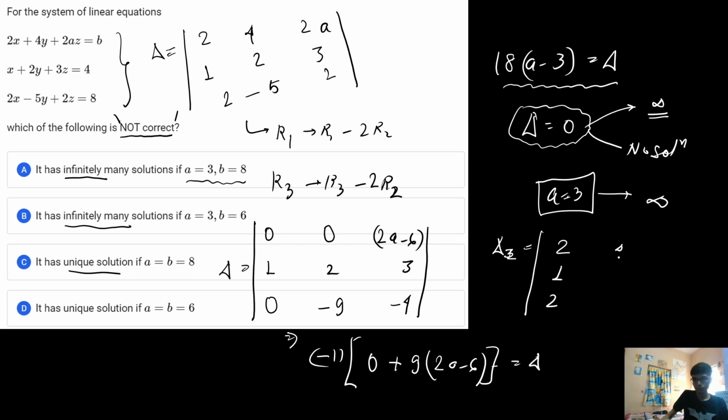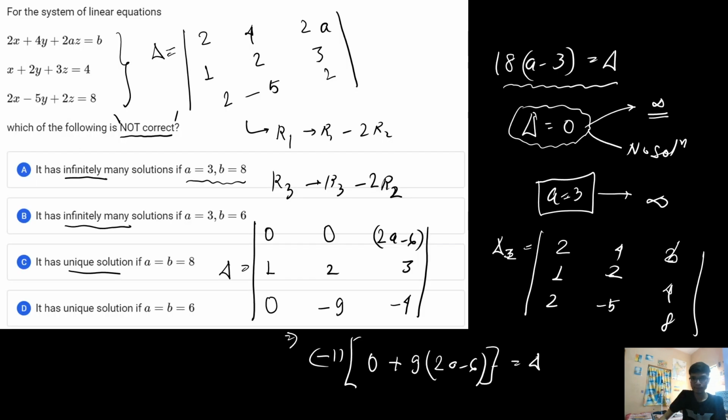The delta 3 determinant has rows 1, 2, 4; 2, minus 5, b; and 4, 8. Now I apply the same transformation that I applied in the first case, that is, row 1 goes to row 1 minus 2 times row 2, and similarly row 3 goes to row 3 minus 2 times row 2.